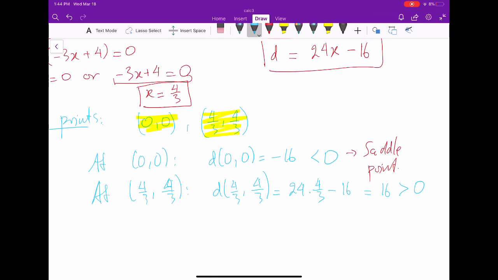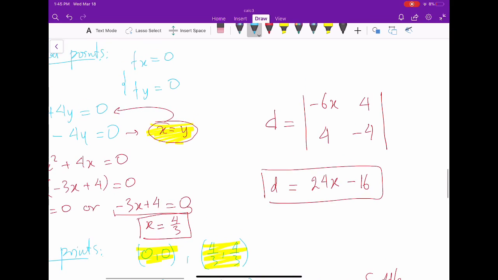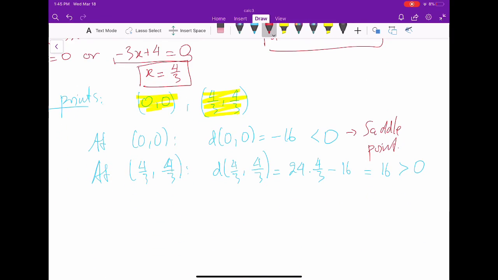But in order to determine whether this is a local maximum or local minimum, we still need to check the value of the partial derivative f_xx. That is negative 6x. When x equals 4/3, you plug 4/3 in, negative 6 times 4/3, and you get negative 8, which is less than 0.